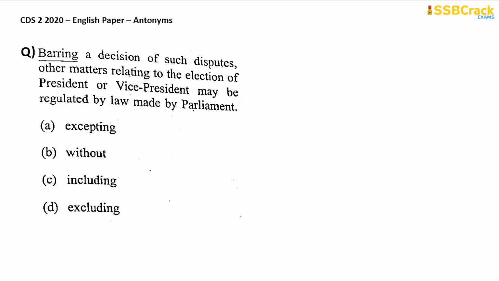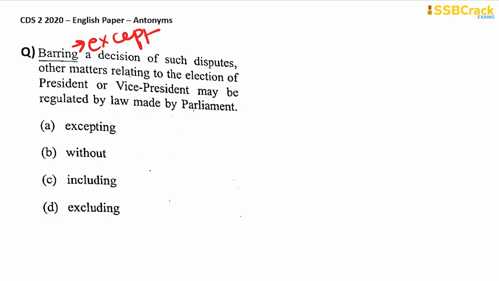Barring a decision of such disputes, other matters relating to the election of president or vice president may be regulated by law made by parliament. When you're using this term barring something, barring someone, that means you are removing that person or thing. In other words, except. Barring is basically synonymous to except. Barring something, if something else happens, means except that particular thing. So barring is synonymous to except.